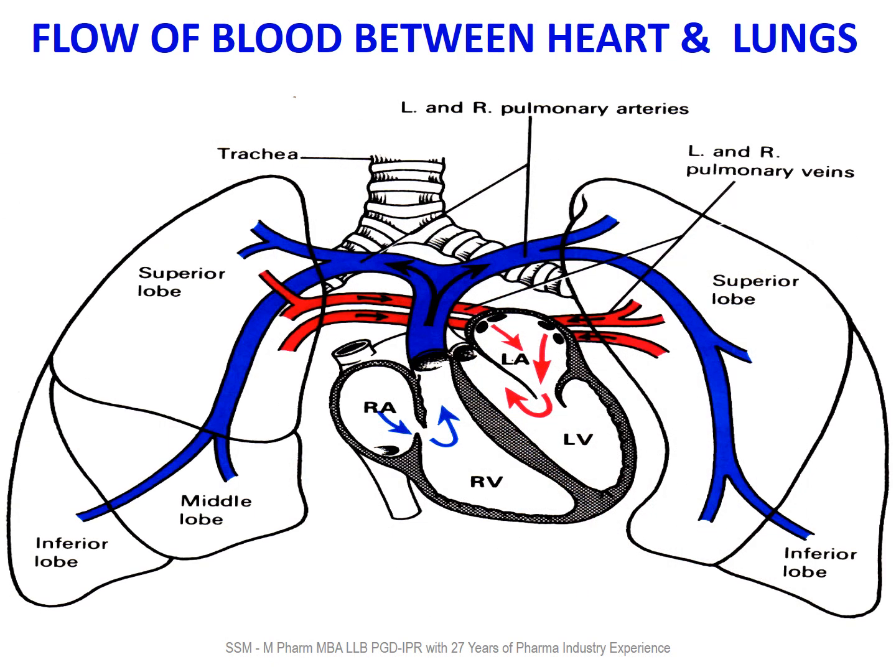You can see the flow of blood between the heart and lungs. The blood from the superior and inferior vena cava goes to the right atrium, then to the right ventricle, then to the lungs, and from the lungs, after taking oxygen, it comes back to the heart in the left atrium, then goes to the left ventricle, and then through the aorta it goes to all parts of the body.